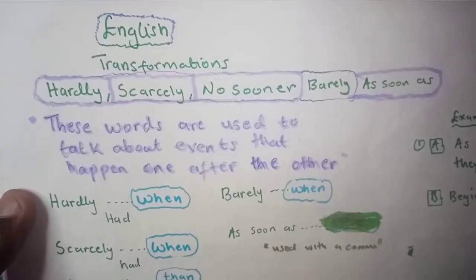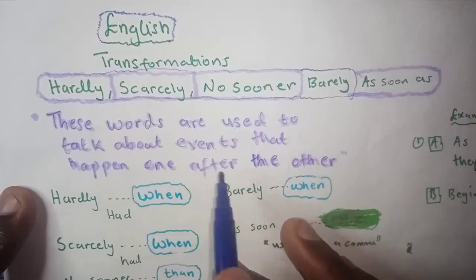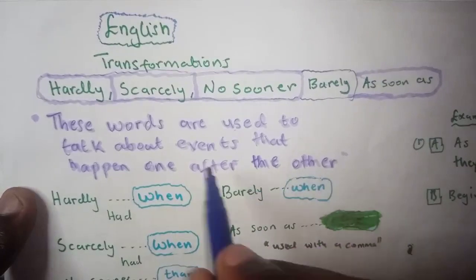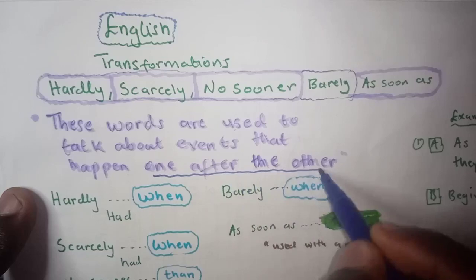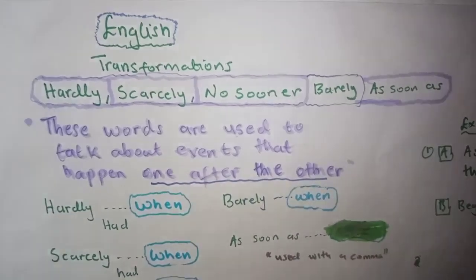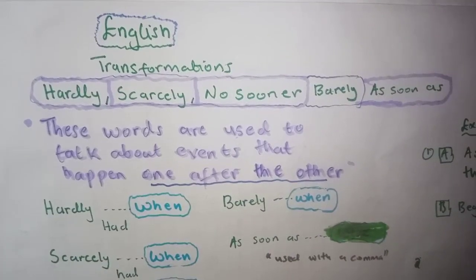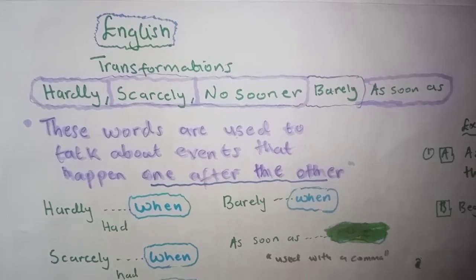All these words above are used to talk about two separate events that are happening one after the other. These events will happen at the same place or location, but one event is happening after the other, or as soon as this event is happening, another event on the other side is happening.